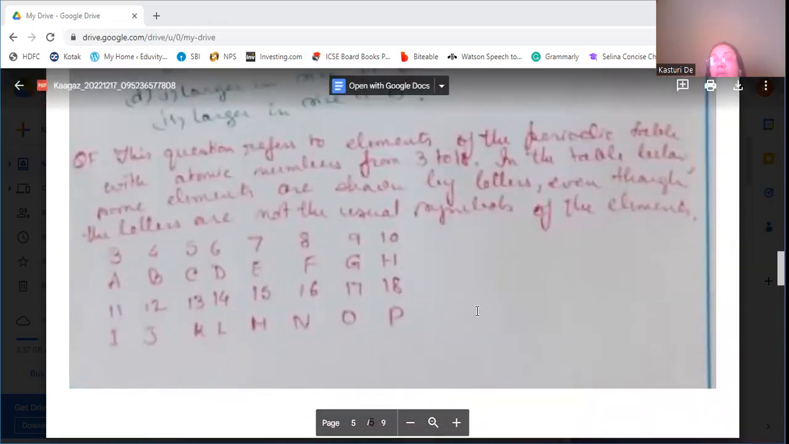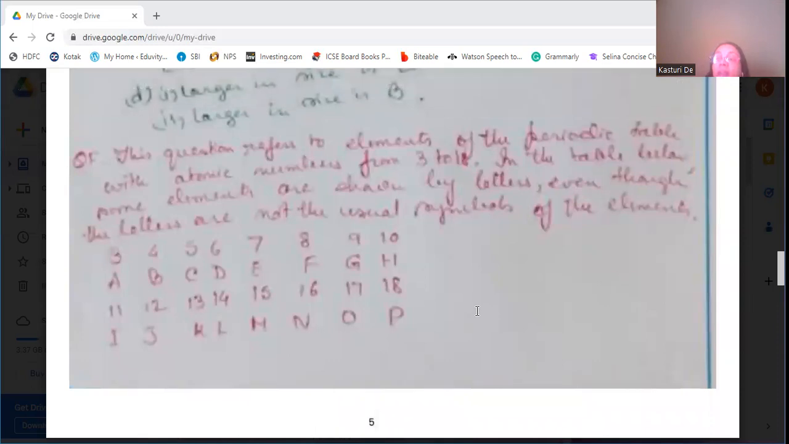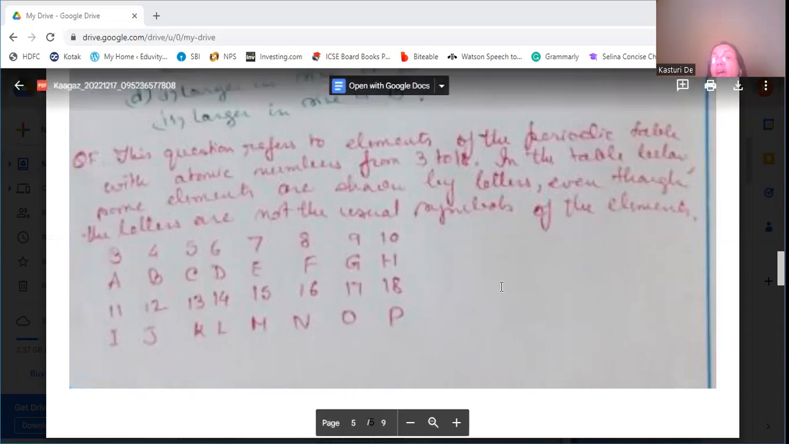Then a halogen. A halogen will contain 1 electron less to complete the octet. So if we come to G, it has atomic number 9, that means 2 and 7. So that is deficient of 1 electron to complete the octet. And if we come to O, which has atomic number 17, it will be 2, 8, and 7. Again 7, because 1 electron is missing to complete its octet. So these two, G and O, are halogens.